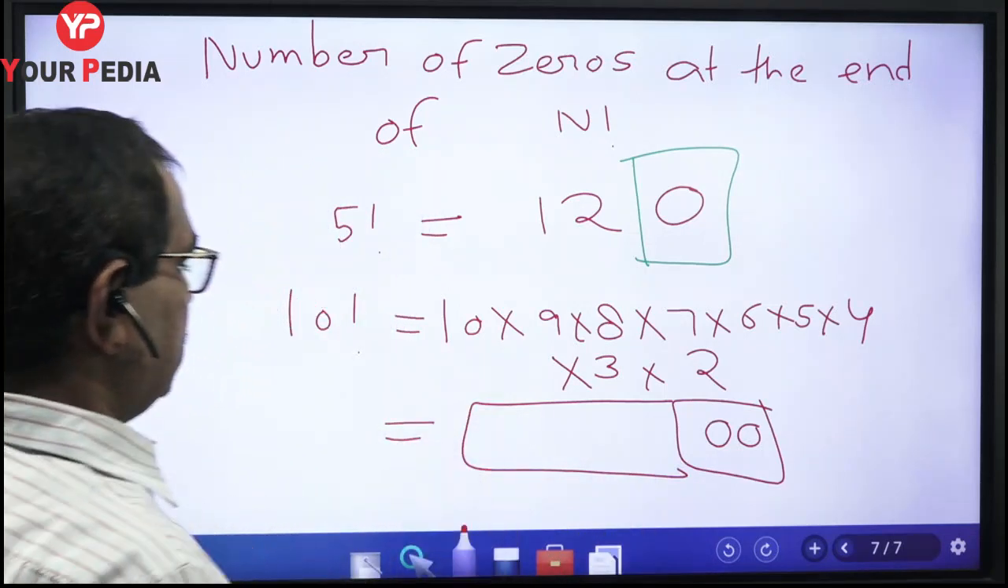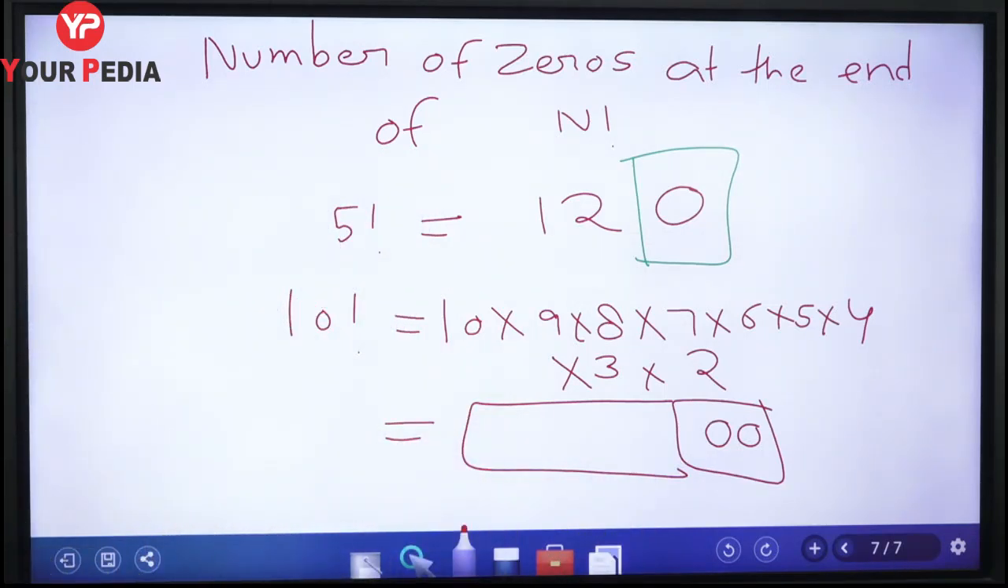So we have to calculate this number of zeros at the end of n factorial. Clear? How to find this?